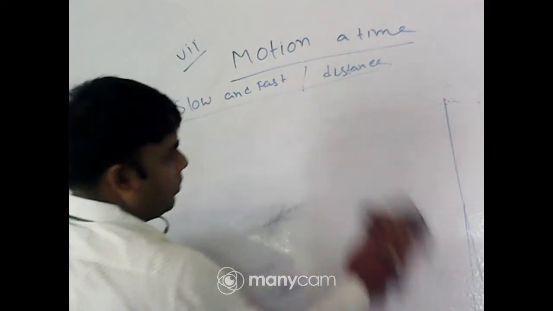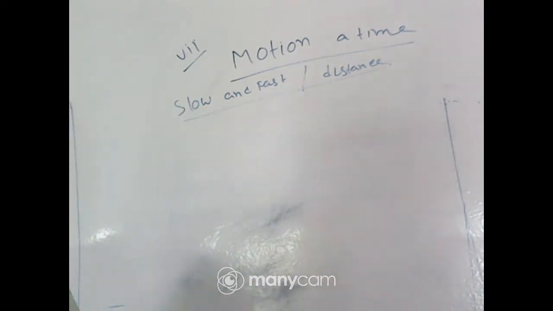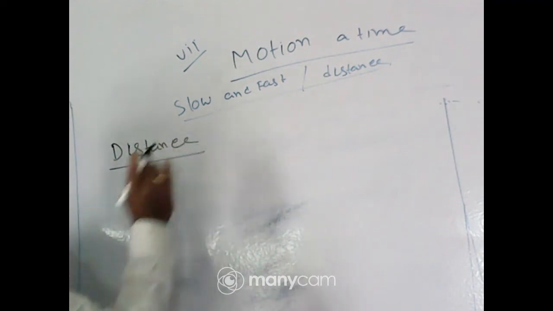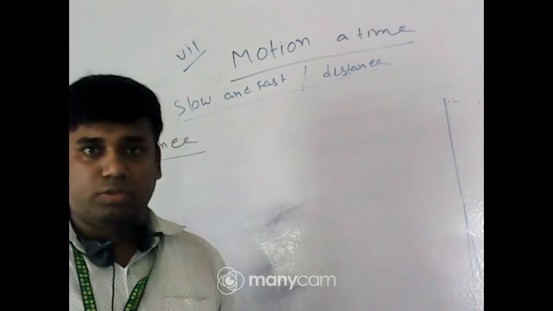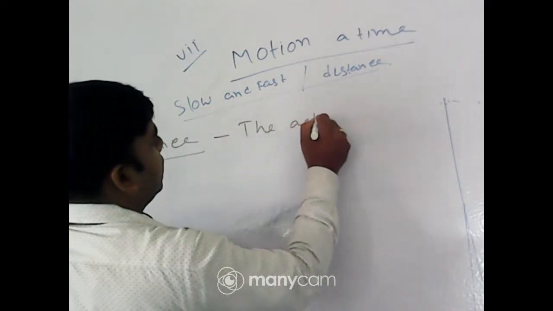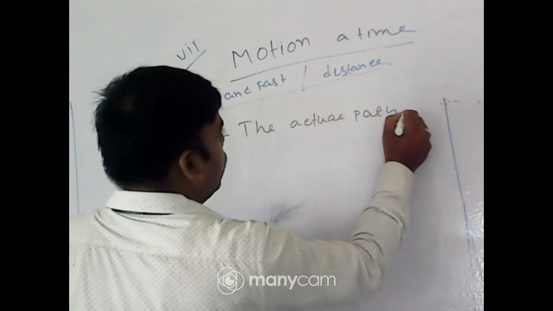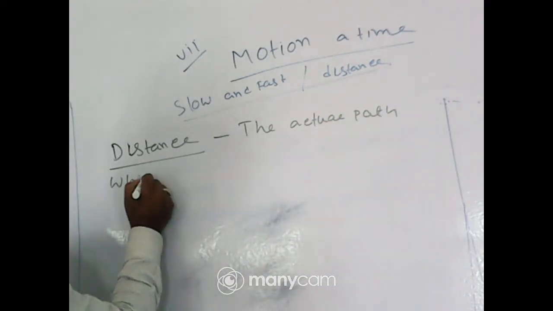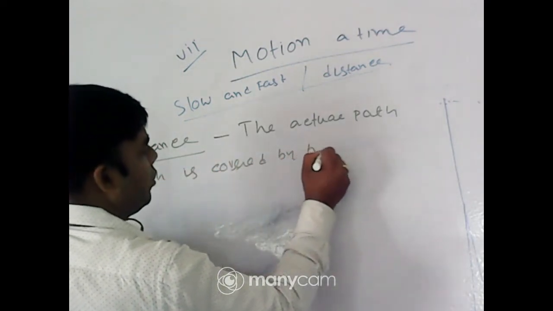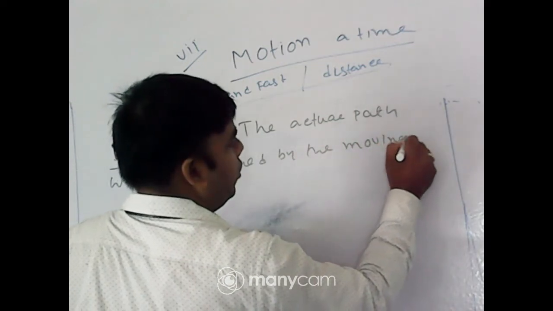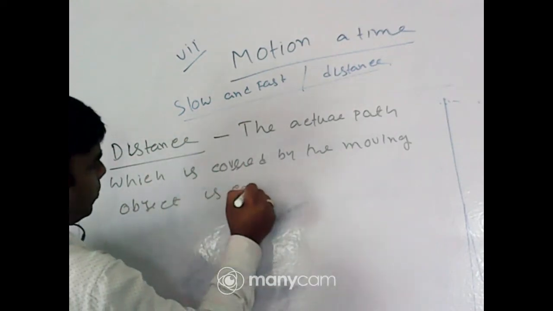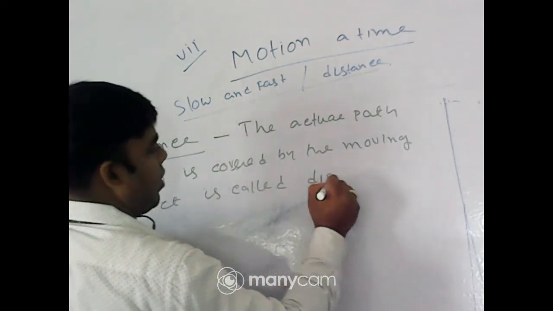Distance. First I am writing the definition of distance. What is distance? The actual path which is covered by the moving object is called distance.